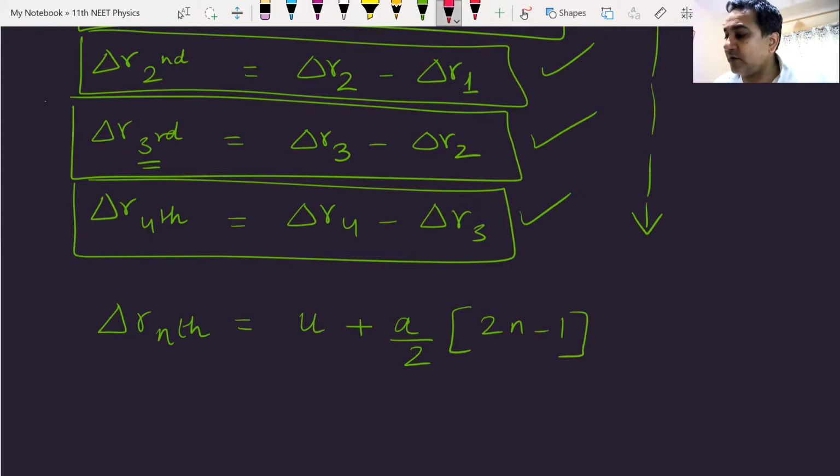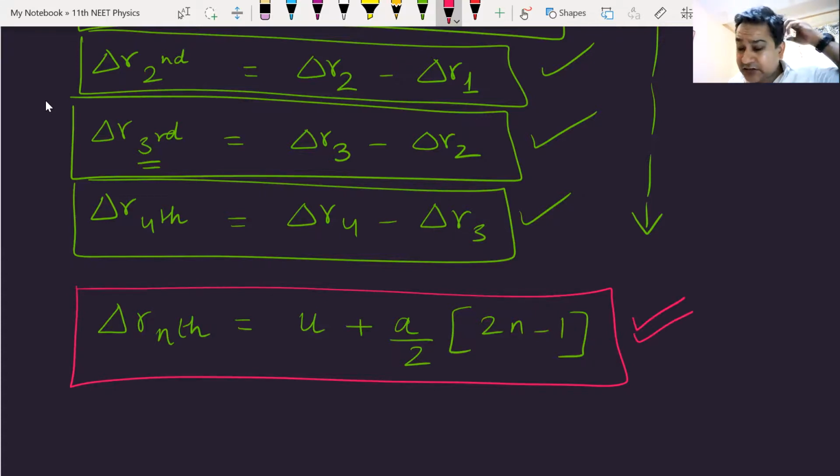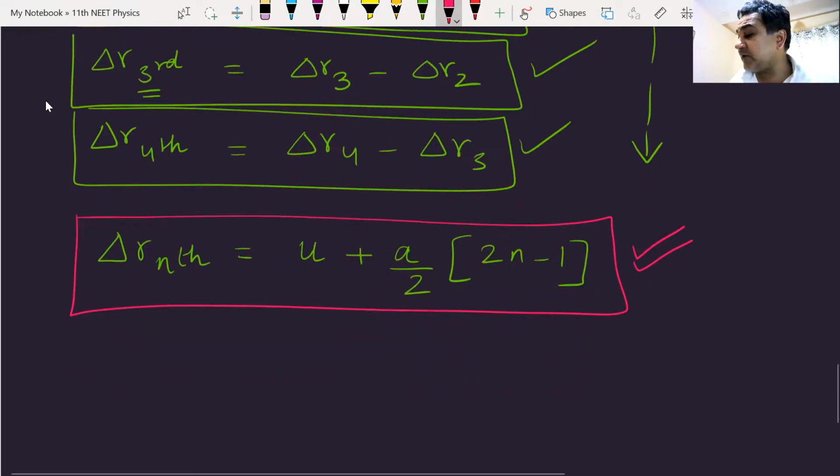That is the formula you must remember and understand the meaning of. Displacement in the 5th second means displacement after 5 minus displacement after 4. Displacement in the 6th second means displacement after 6 minus 5.